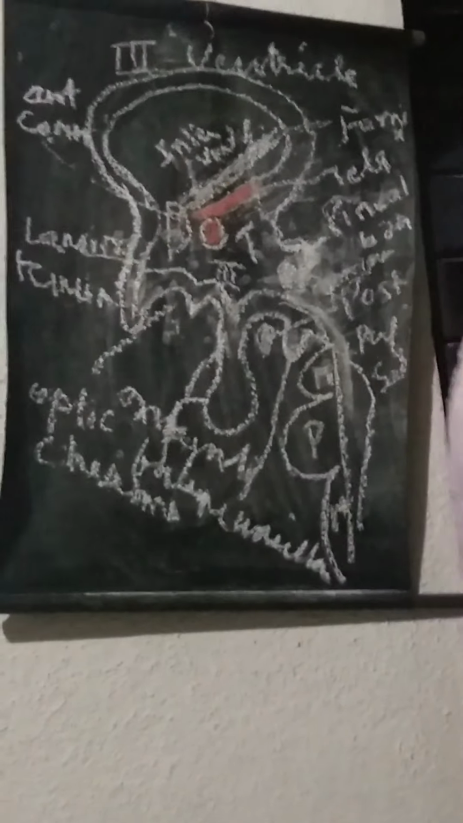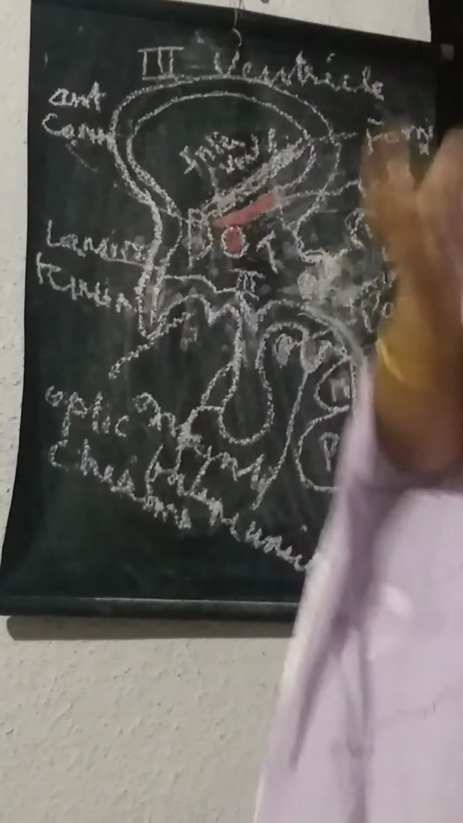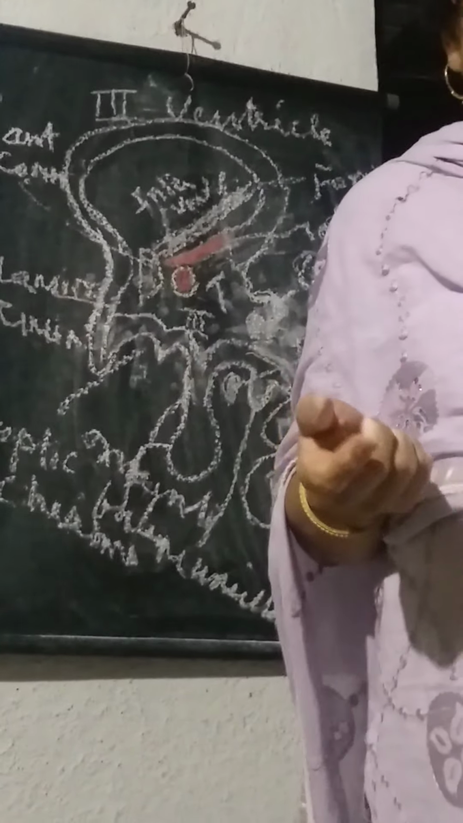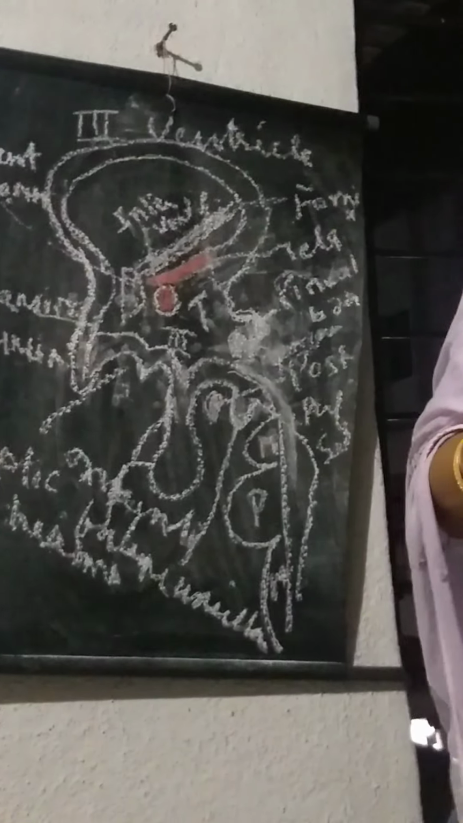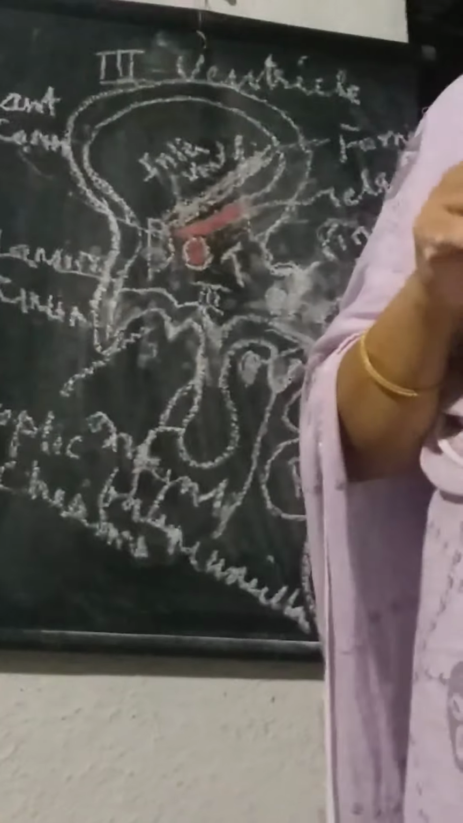The clinical importance of the third ventricle is that it is a narrow space and it can get easily obstructed. Since it is just a median cleft, a small gap, it is a very narrow space and can be easily obstructed. And what are the causes of obstruction?